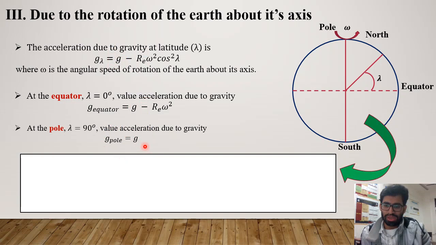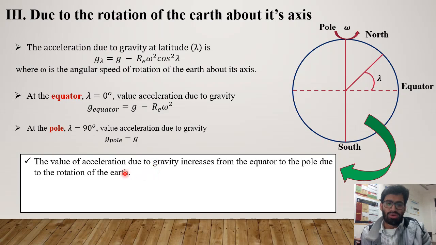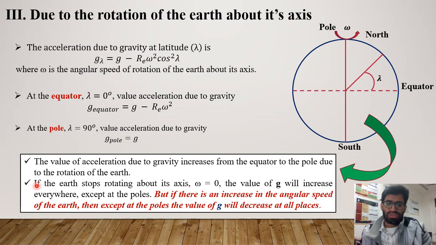So from this we understand that the value of acceleration due to gravity increases from the equator to the pole due to the rotation of the Earth. Two more important things we understand: if the Earth stops rotating about its axis, omega will be zero.